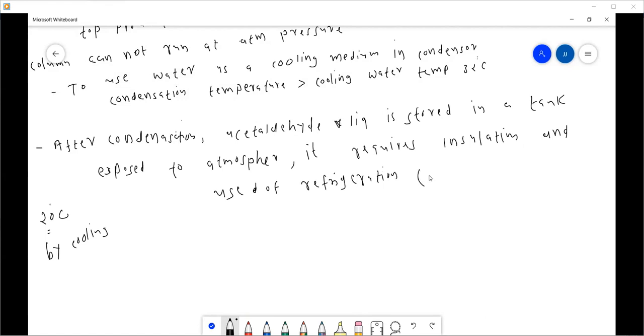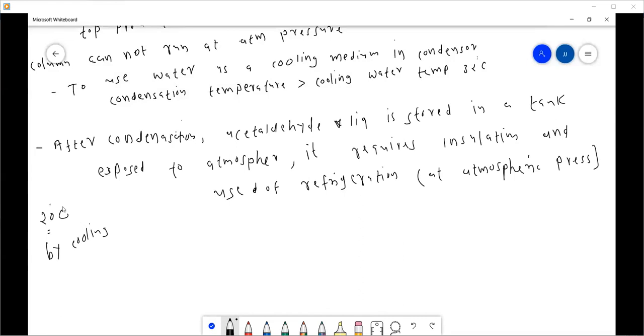At atmospheric pressure, the boiling point of acetaldehyde is 20 degrees centigrade.